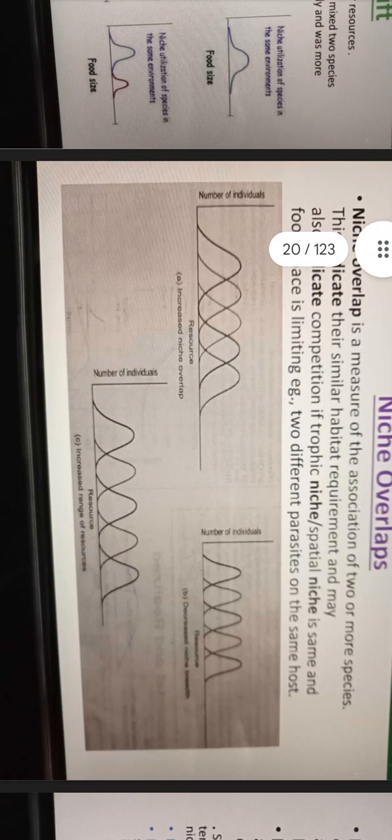The niche overlap is a measure of the association of two or more species. This indicates their similar habitat requirements and may also indicate competition if trophic niche and spatial niche are the same and food or space is limited. For example, two different parasites on the same host.